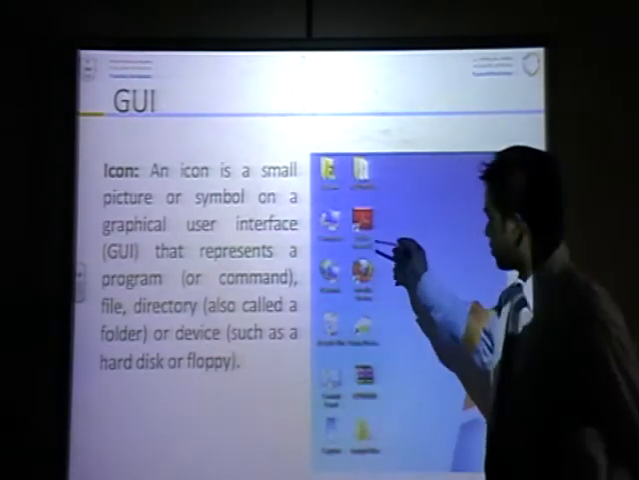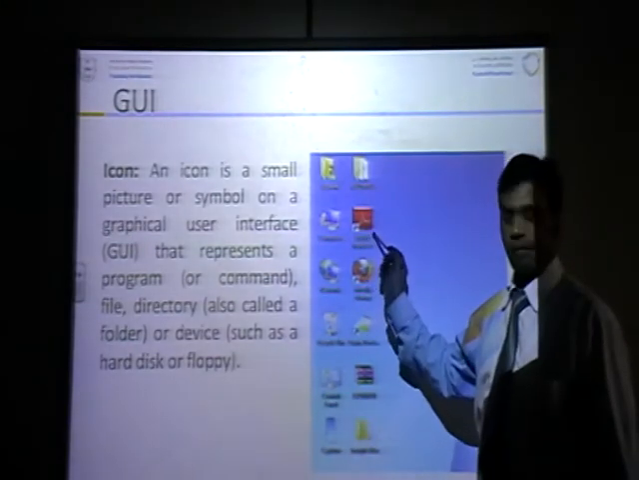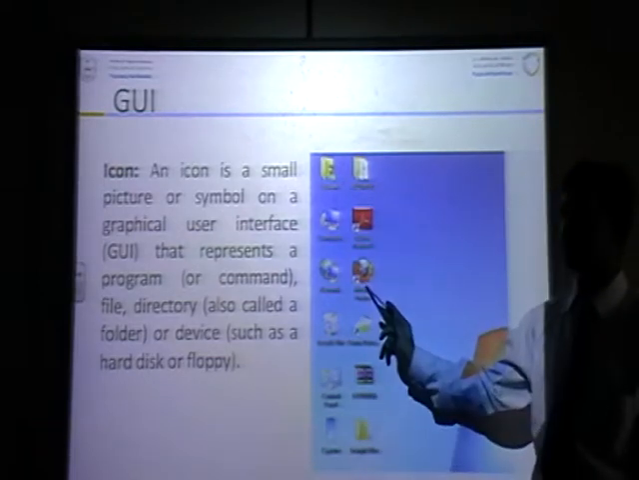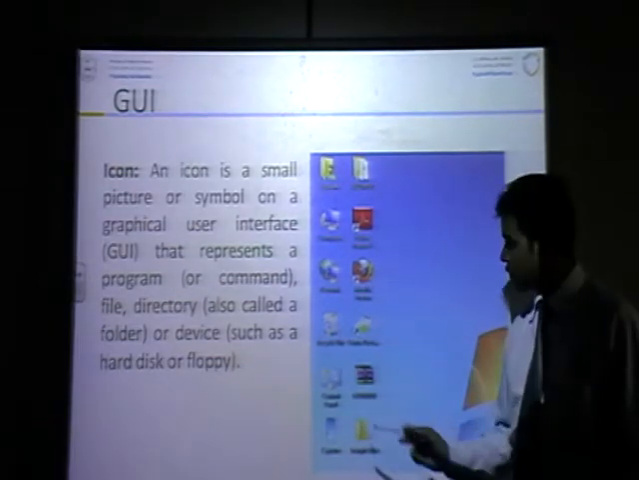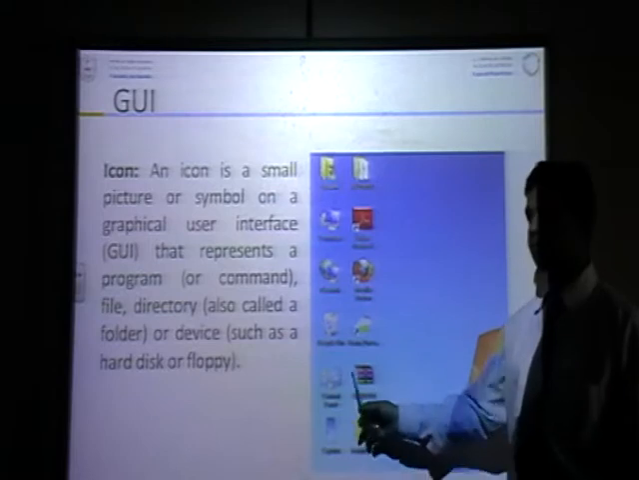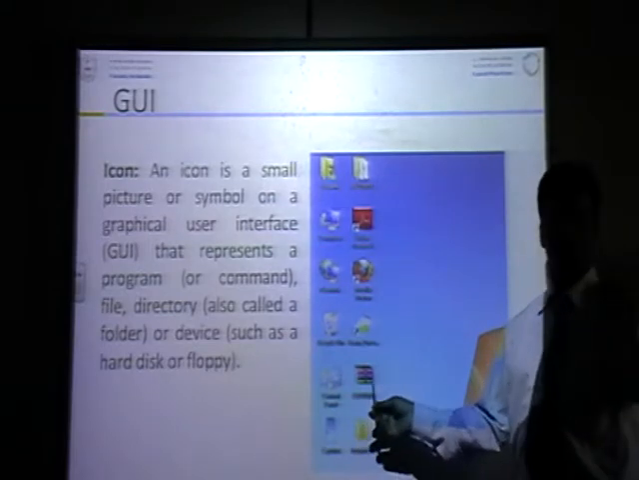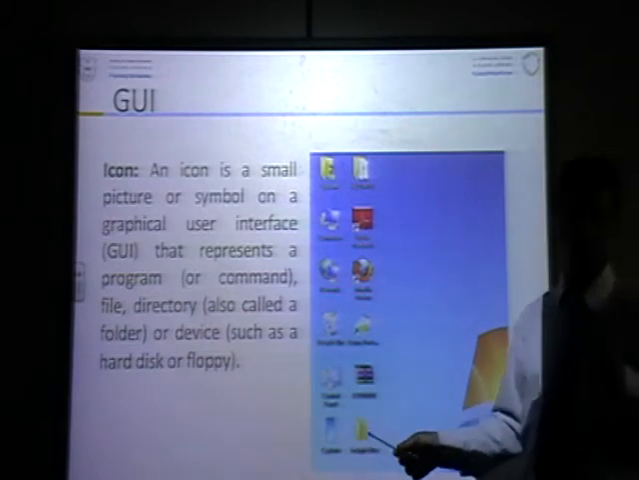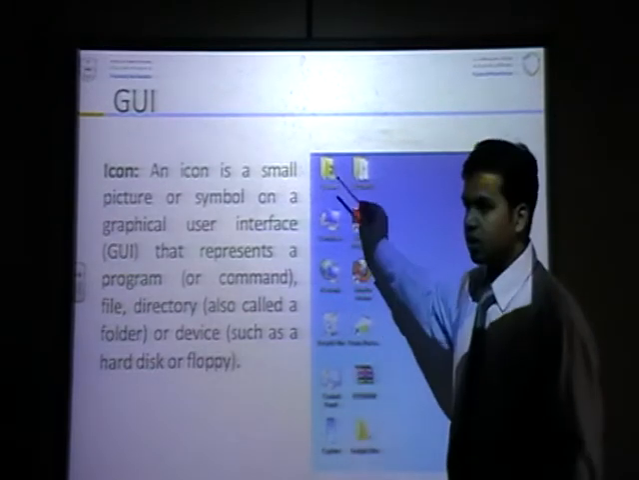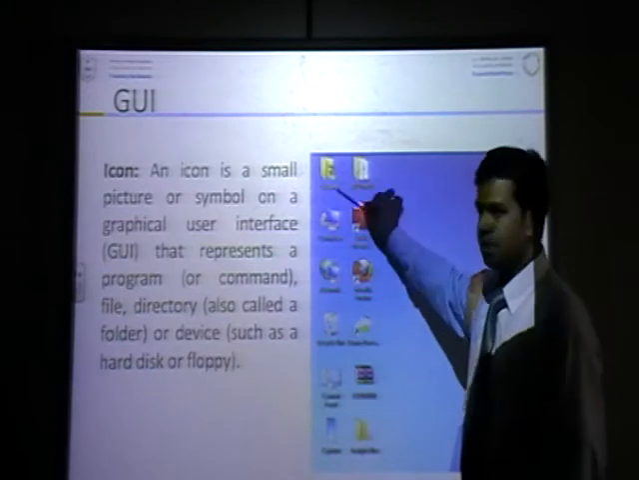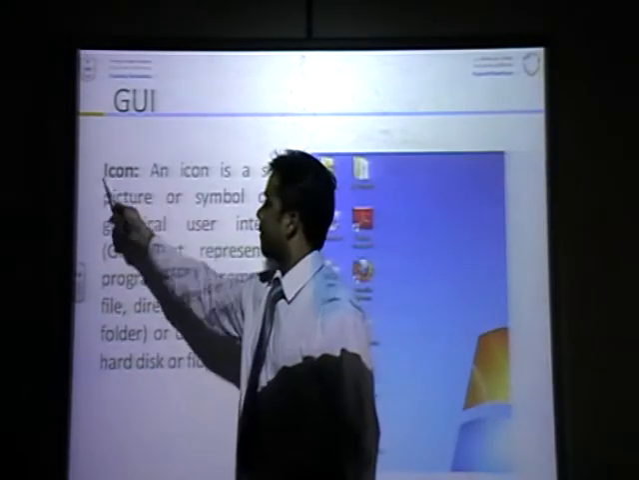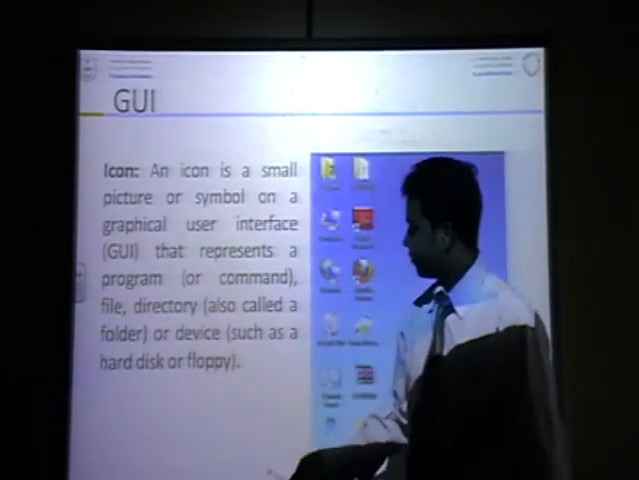What is this program? Adobe Reader. What is this program? Mozilla Firefox. What is this program? WinRAR. So these are pictures. These pictures are called icons.